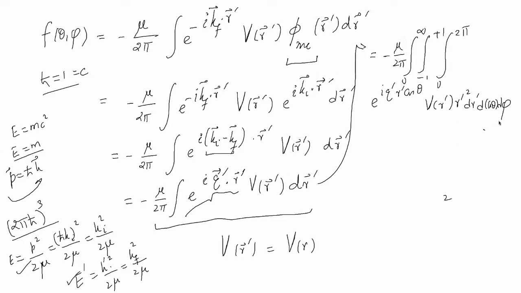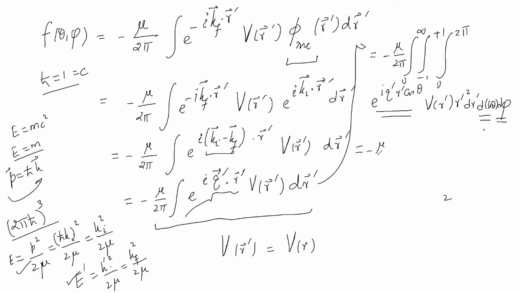Now you see, again, there is no phi dependence. Therefore, this d phi will give us 2 pi. And d cos theta, I will have to take only e power i q prime r prime cos theta into account.